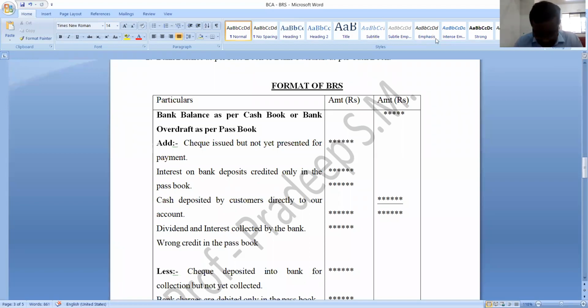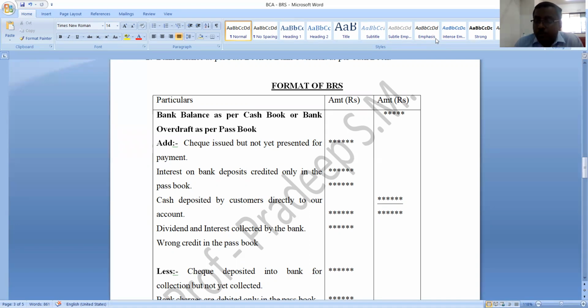Good afternoon. In my previous video, we started with the new concept called bank reconciliation statement. We discussed what is the meaning of bank reconciliation statement, what are its features. Later, we discussed situations for preparation of bank reconciliation statement and the reasons that cause the difference between cash book balance and passbook balance. And later, we even discussed the format of this bank reconciliation statement.